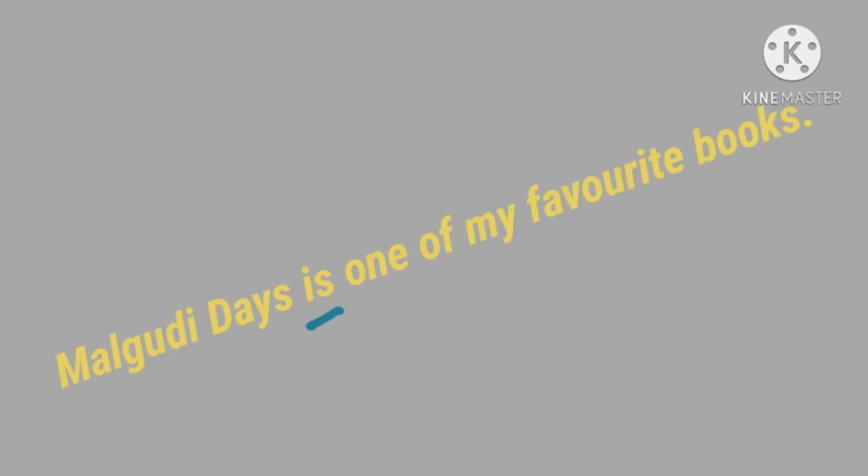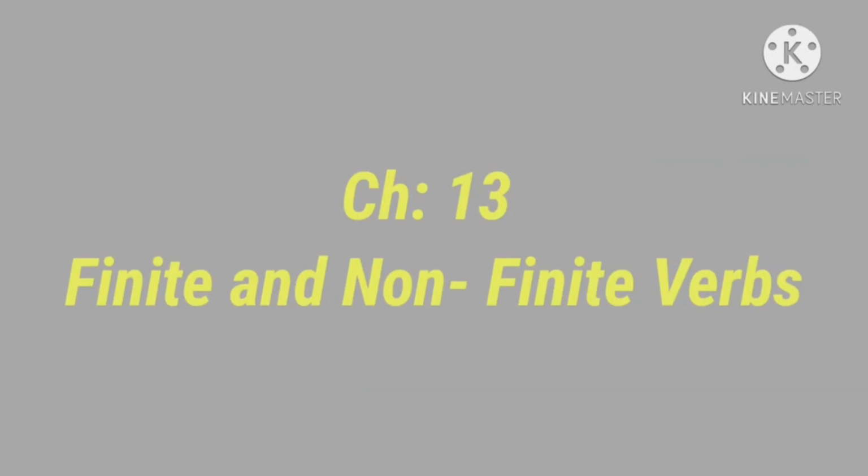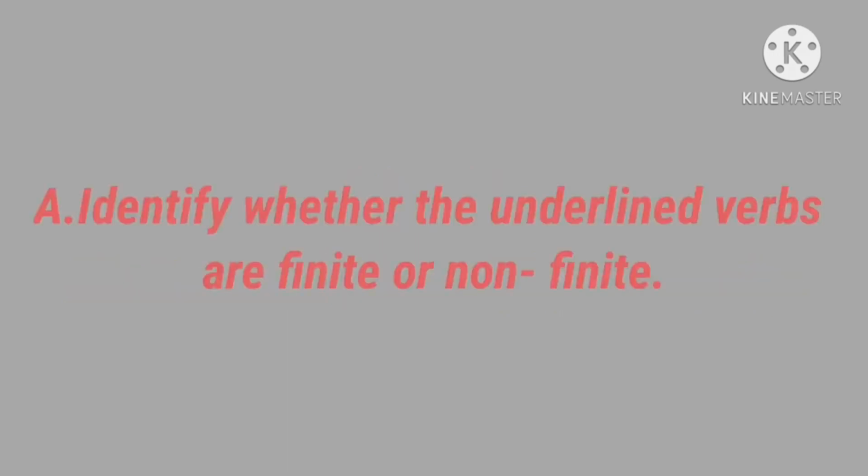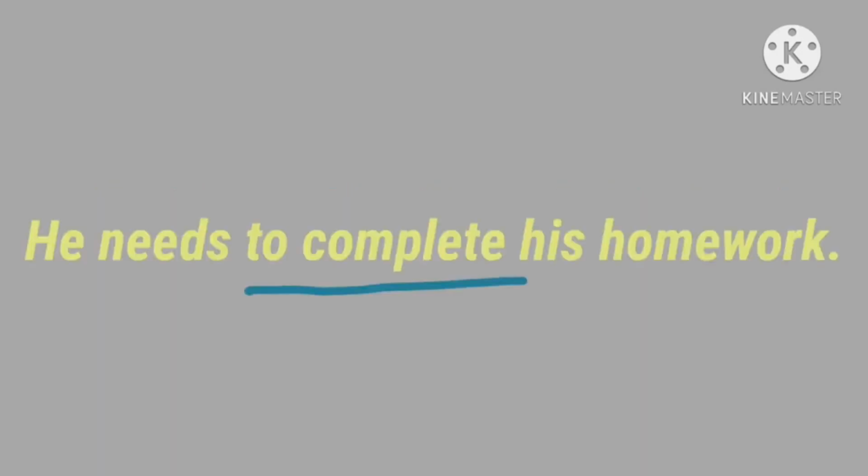Remaining questions, homework. Next, chapter 13, finite and non-finite verbs. First Roman, identify whether the underlined verbs are finite or non-finite. Okay. He needs to complete his homework.